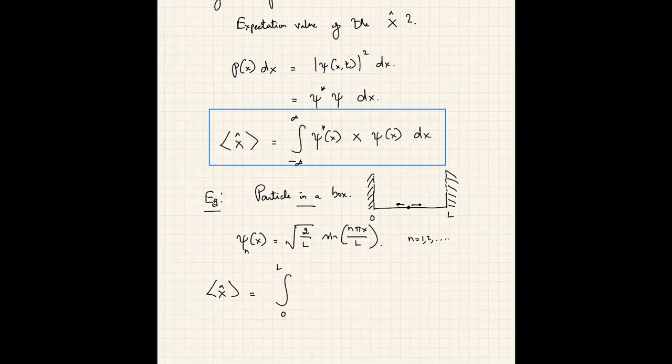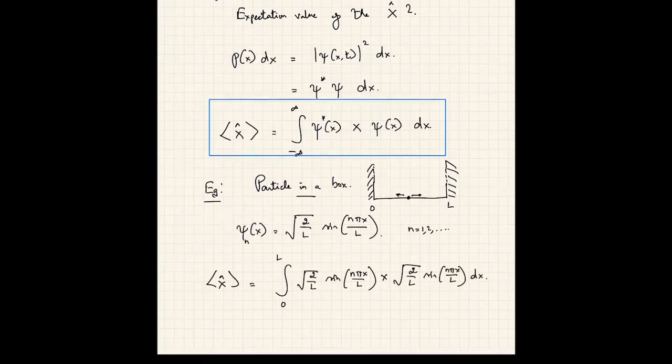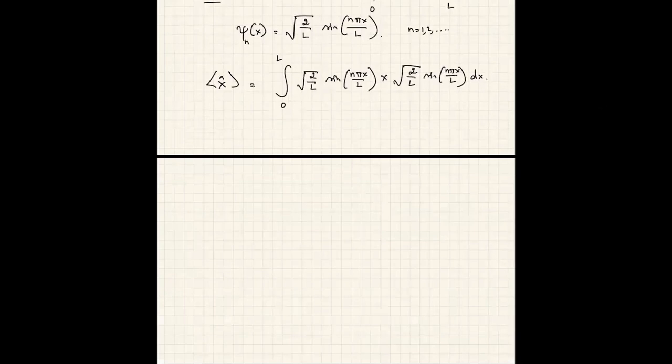Psi star, in this case, psi is a real quantity, so psi star is the same as psi: square root of 2 over L sine n pi x over L, times x, times psi of x, which is another square root of 2 over L sine n pi x over L, dx. So for this particular example, the average value of position that I find is basically 2 over L integral 0 to L x sine square n pi x over L dx.